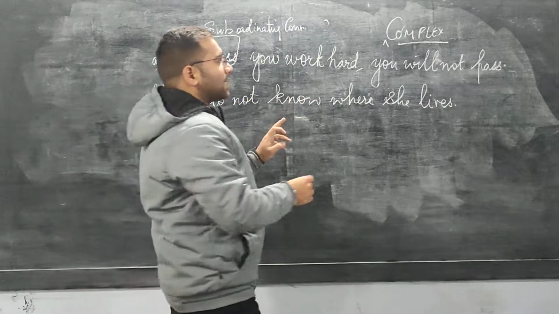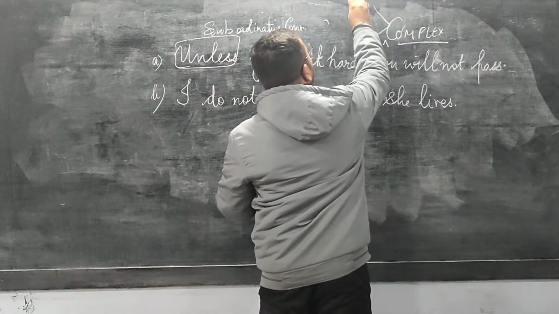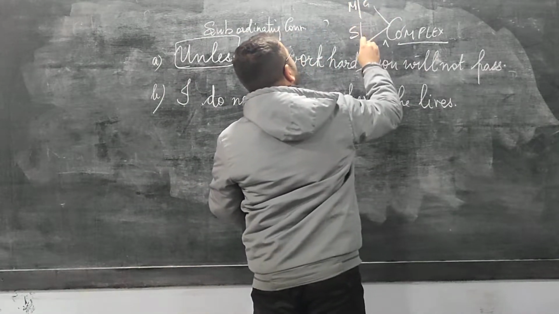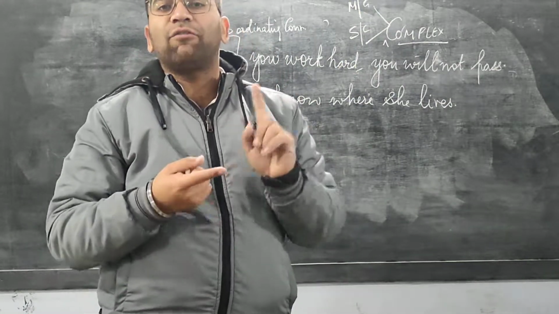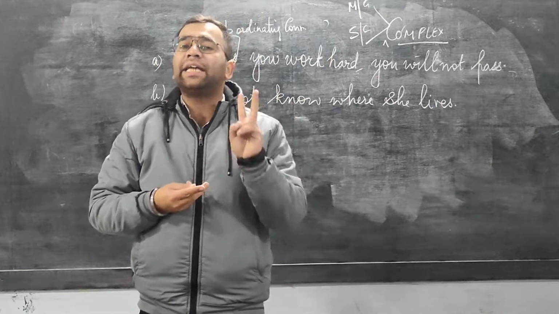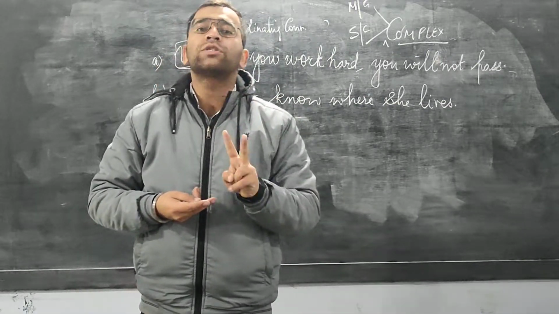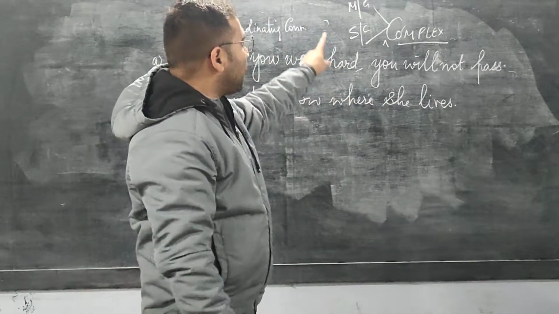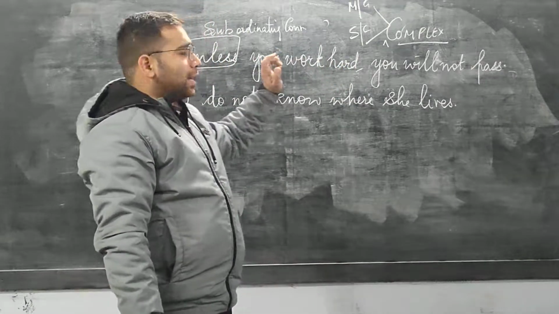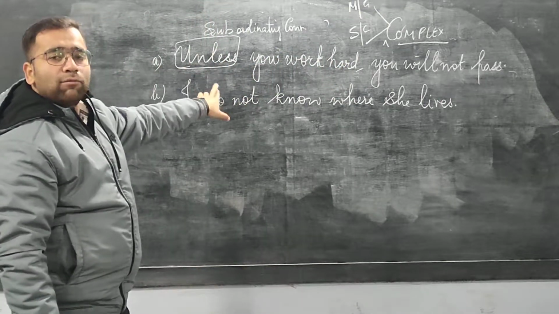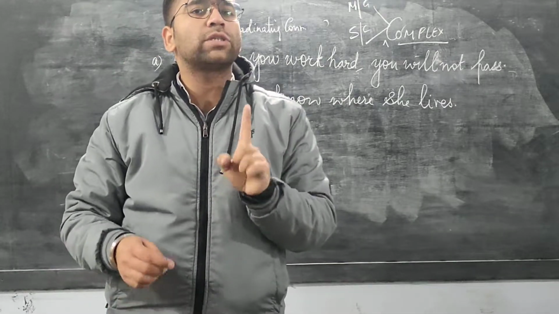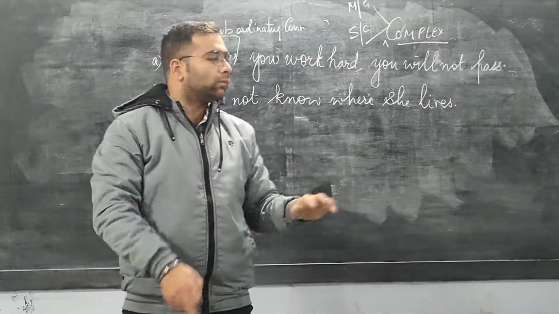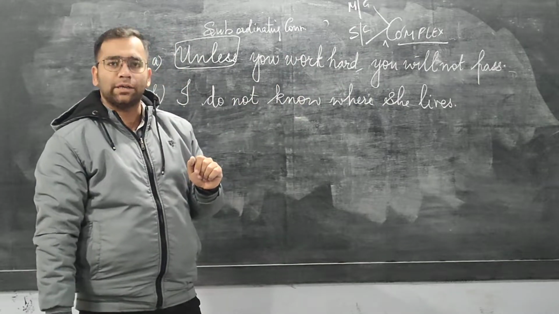Now since it is a complex sentence, it will have two clauses, main and subordinating. A complex sentence will contain two clauses, and the clauses will be in the nature of main and subordinate. Now we have to find out what is main and what is subordinate. I have told you the meaning of main clause. A main clause can stand on its own. Find out which part can stand on its own.